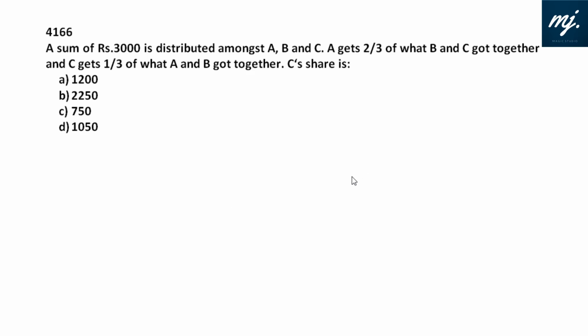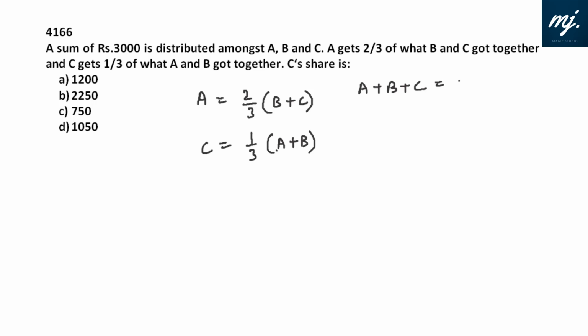An aptitude assessment or an arithmetic assessment without questions from ratio and proportion is no assessment at all, isn't it? A sum of rupees 3,000 is distributed among A, B, C such that A gets 2/3 of what B and C together get. A equals 2/3 of B plus C. And C gets 1/3 of what A and B get. C equals 1/3 of A plus B. And we know A plus B plus C is 3,000.